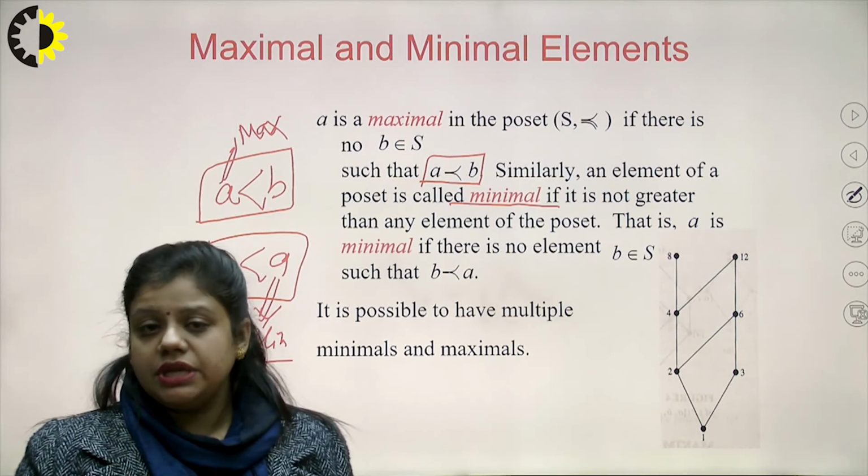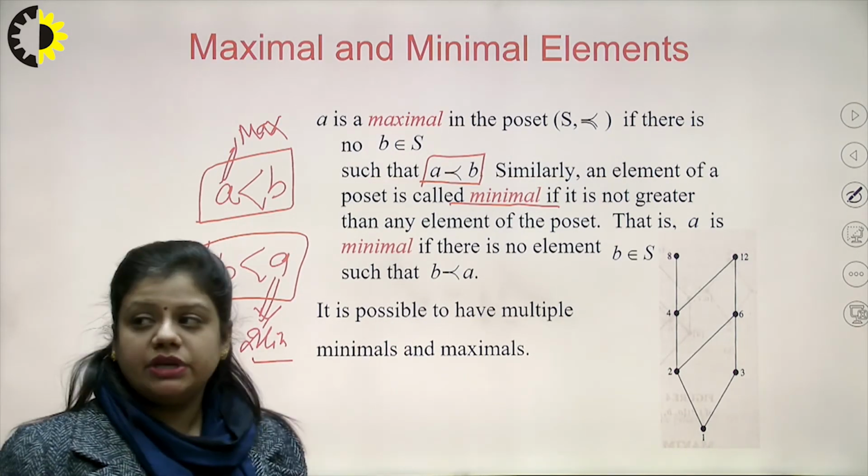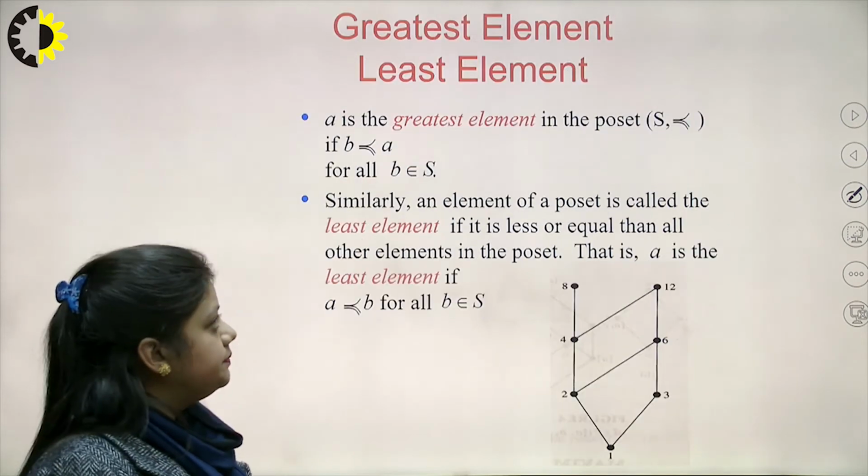This is the meaning of the maximal and the minimal element. So, it is possible to have multiple minimal and multiple maximal elements.